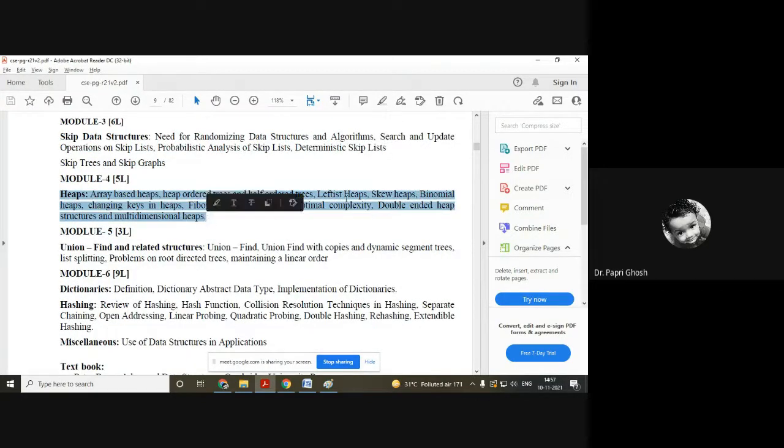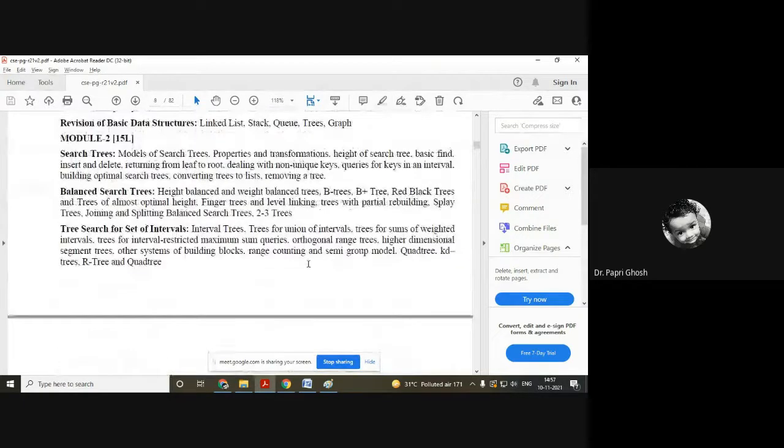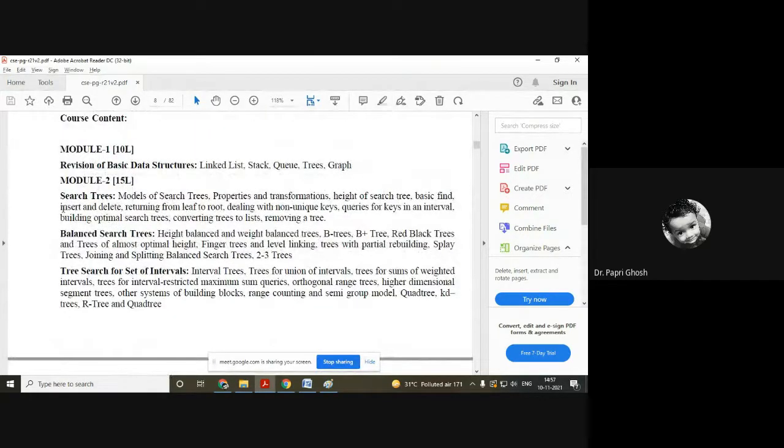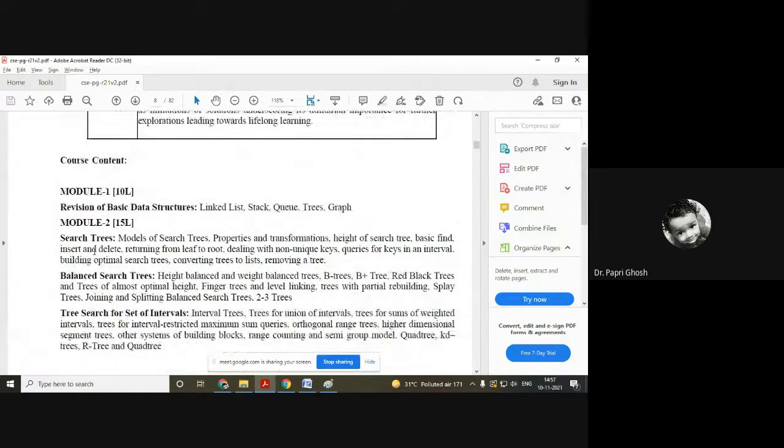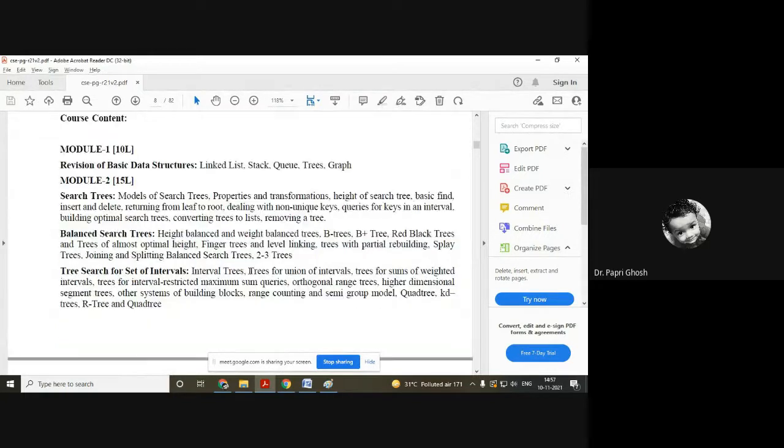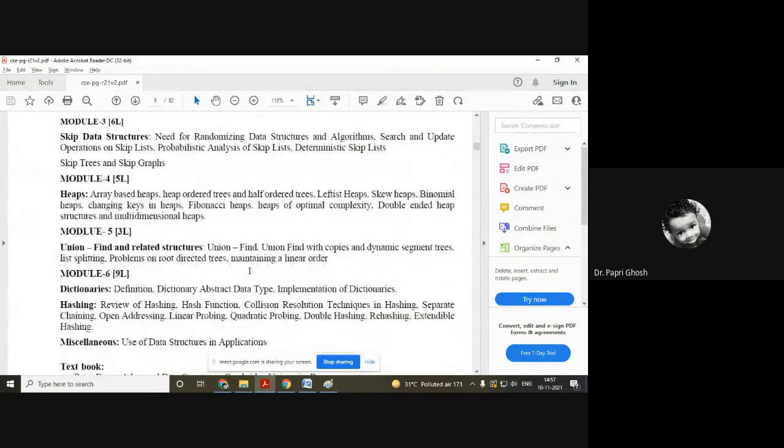I will show how you can create a heap, and after that I can touch the union and find module. That is module 5. Then only one module would be remaining, but this is a very important module, the trees. So we'll try to touch the trees first, then we will go for the union and find module. This is my planning for the MTech.